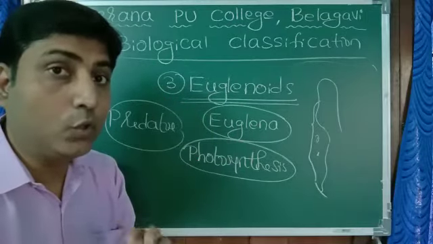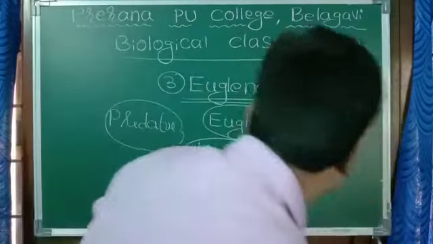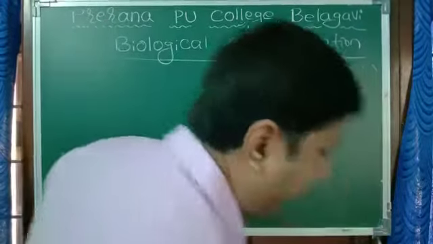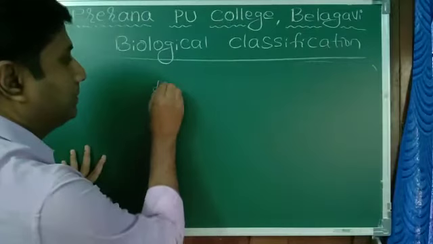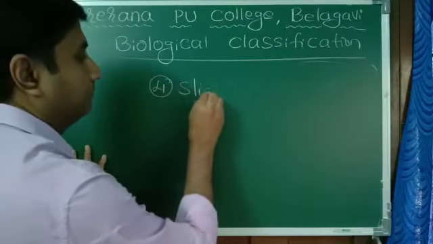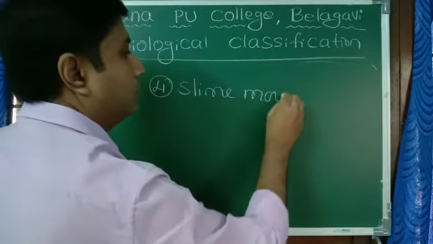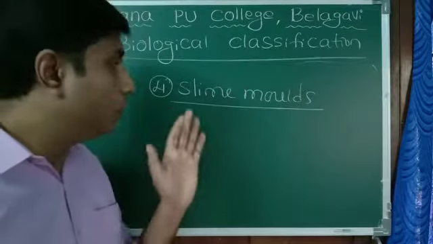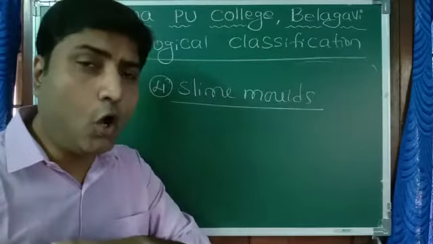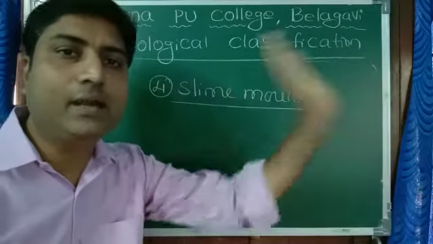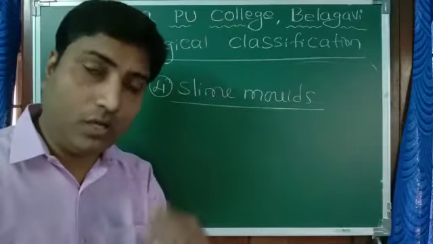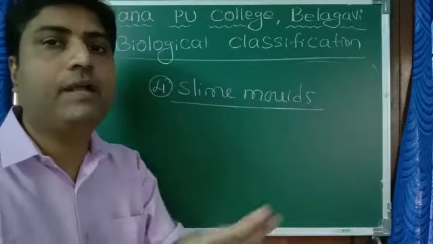Now moving on to the fourth type of Protista, and that is slime molds. Slime molds generally grow on dead and decaying parts, generally leaves. When the leaves fall down on the ground, on that we will find slime molds.